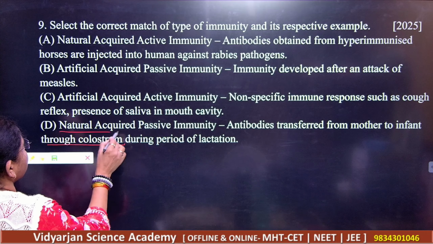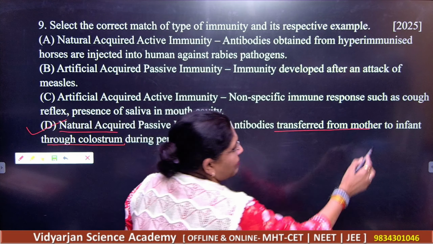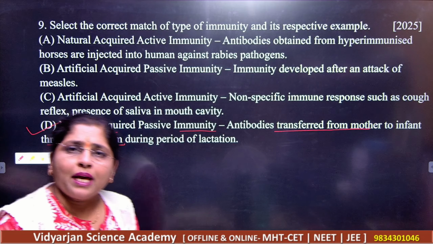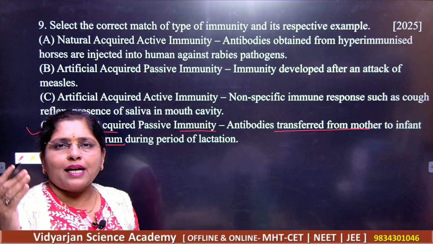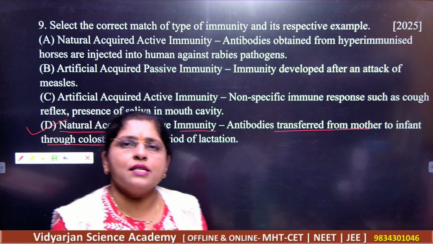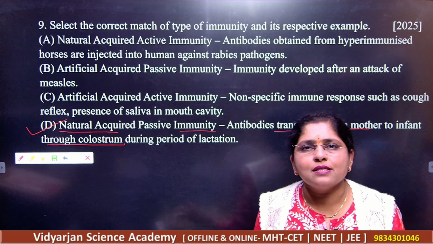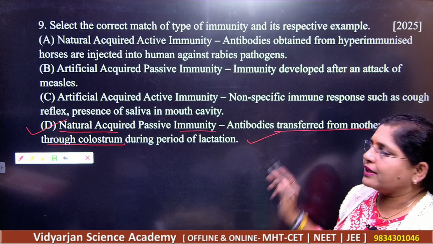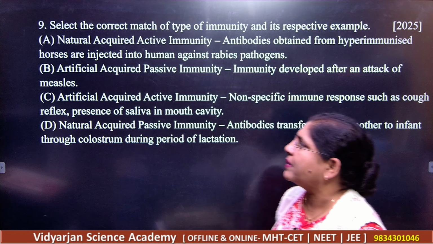what here? Colostrum. So this is the correct answer, because you know that whenever the mother is giving colostrum to the baby, right, that will be the passive immune response. That is, direct antibodies are given to the fetus and the fetus is getting the best protection. Got it? So which should be the correct answer here? D is the correct answer. Okay, so students, please note down this answer very perfectly.